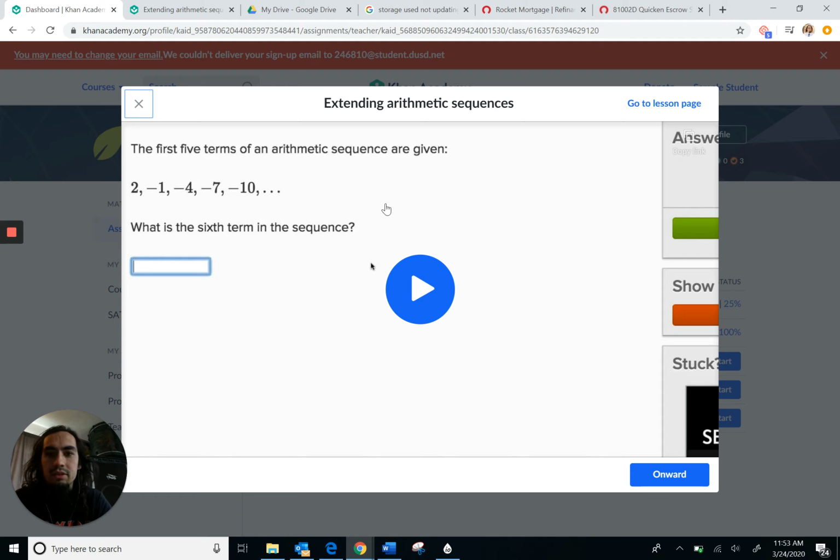Let's see, extending arithmetic sequences. There's some things that I want to talk to you about, how to do this and what not to do. So kind of follow along. The actual math is going to be very easy, so don't focus on the math itself. Focus on how I'm typing answers in and where I'm clicking and where I'm looking. Okay, so onward. That's what we're going to do. This is going to actually start the assignment. If you go to lesson page, that's going to send you back to the lessons. We don't want to do that. So onward.